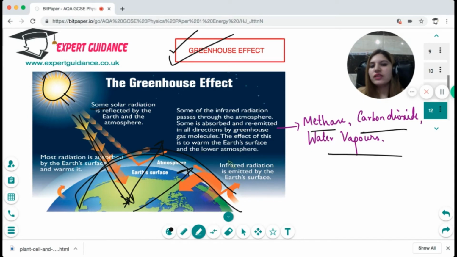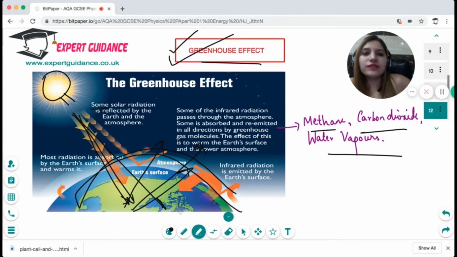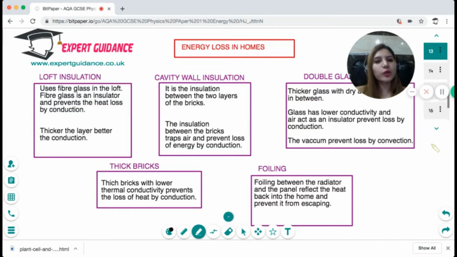The effect of this is to warm the earth's surface and lower atmosphere. So what do these greenhouse gases do? They allow the electromagnetic radiation from the sun to come in, but they prevent the earth's radiation from radiating out. So since they form a blanket and do not allow the radiation to move out, they cause the heating of the earth's atmosphere, which is good in the sense that the earth's temperature is maintained for living. But the too high concentration now of these greenhouse gases due to burning of fossil fuels and deforestation has resulted in overheating of the earth's atmosphere, resulting in global warming.